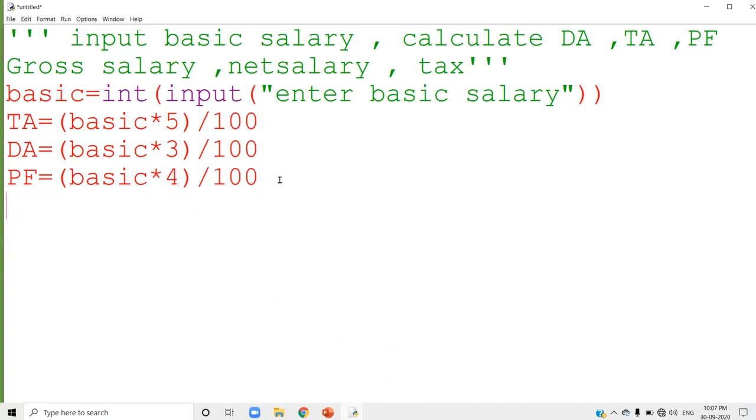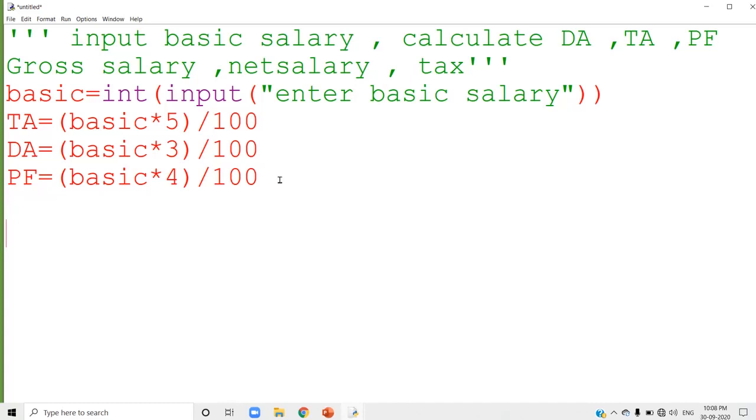See, you check whether you understood or not. Basic salary is the input, and 3 different things you calculated: TA, DA, PF. What is the full form of PF? Provident Fund. So TA, DA, PF, that is travel allowance, dearness allowance, and Provident Fund. So based on the basic salary, depending upon the question, you calculated all these things.